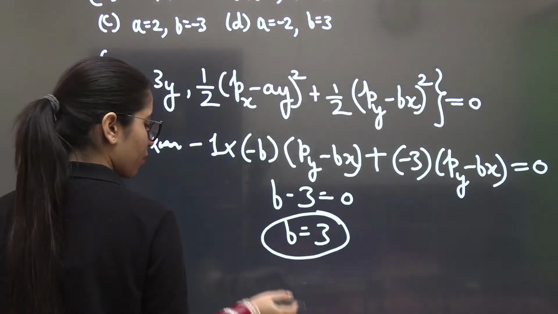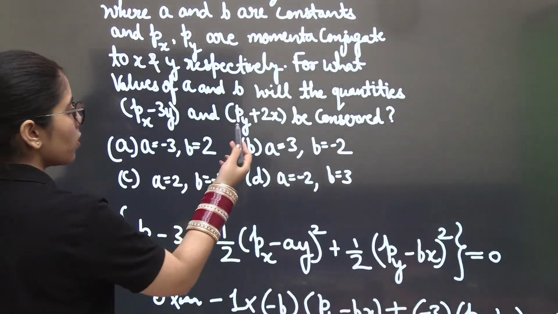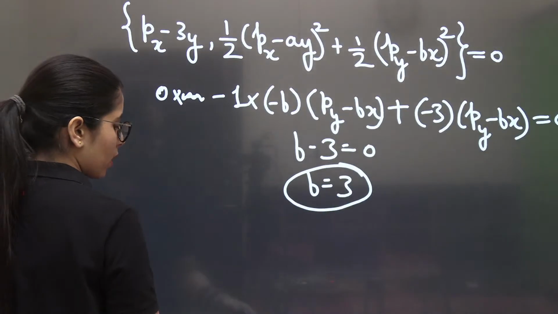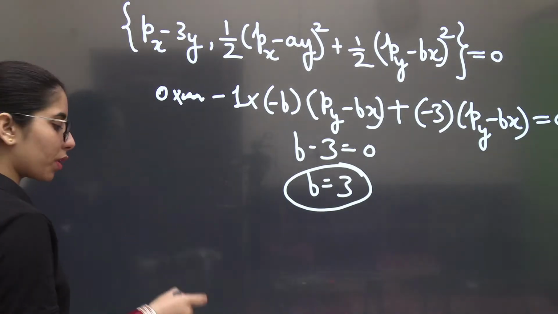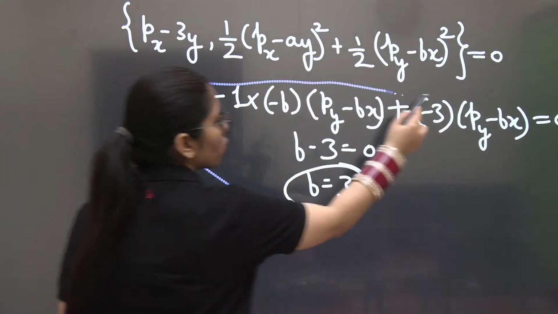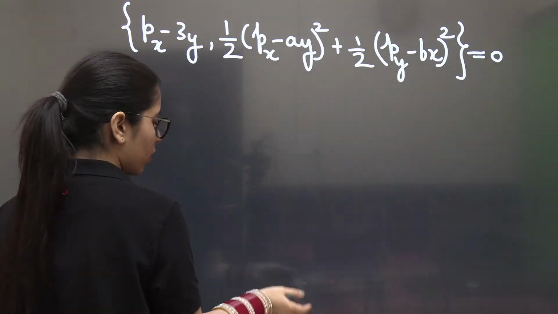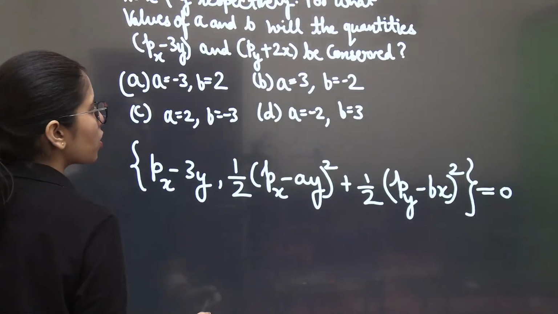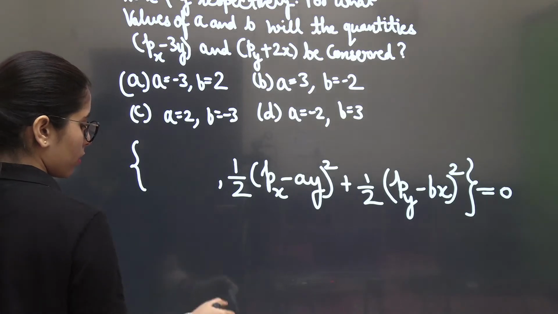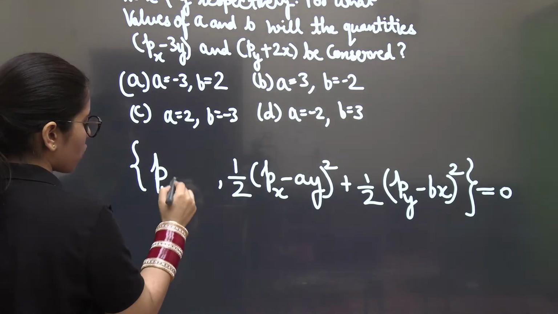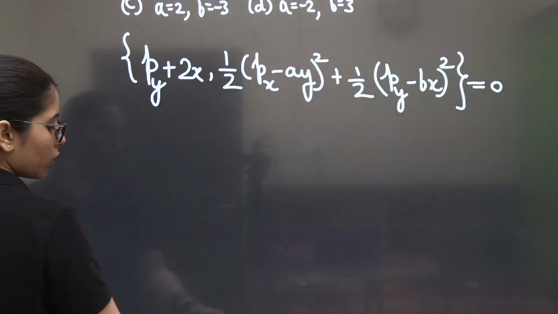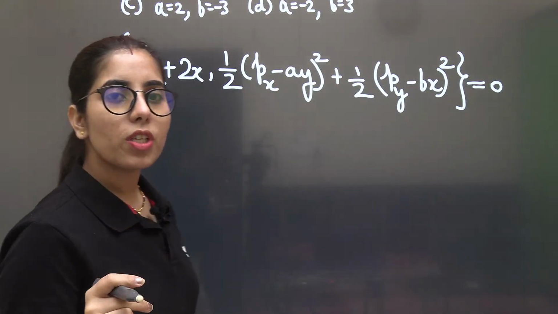At the same time, we also have to check out the second function, that is py plus 2x. So when I go for py plus 2x, because the Hamiltonian will remain the same, what I will do is make the changes in the same expression. So I'm just going to remove this calculation part from here and make the changes, py plus 2x.